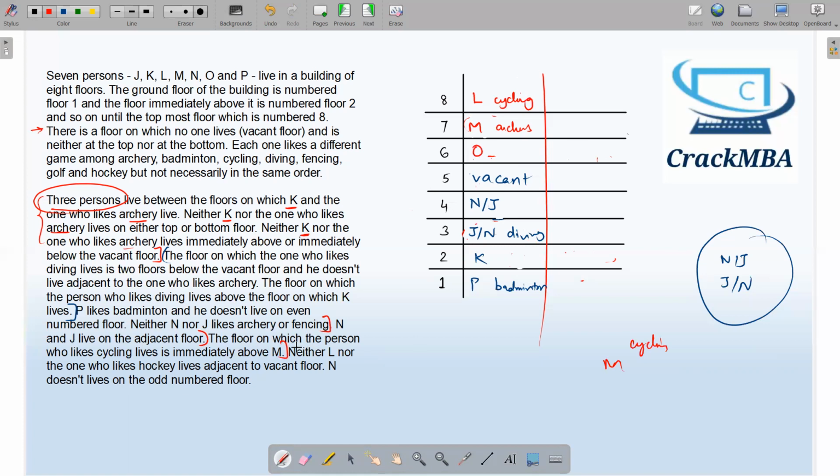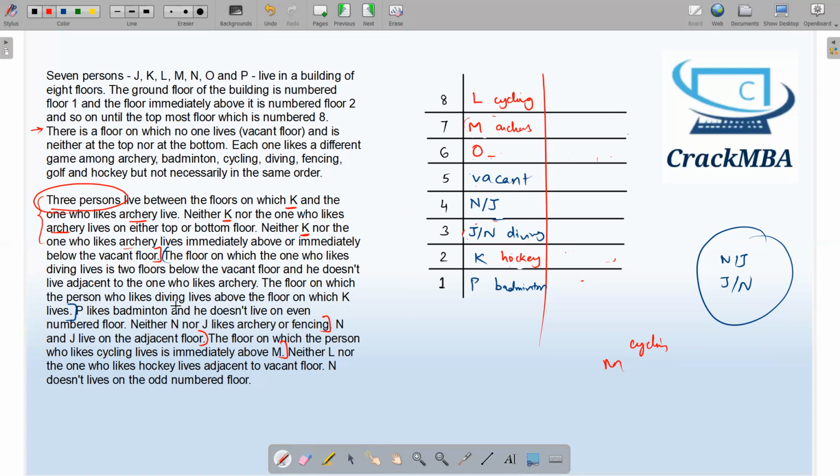And there's one more thing. The one who likes hockey does not live adjacent to the vacant floor. So the hockey guy will not come over here, adjacent to the vacant floor. Similarly, it will not come over here. So the only possibility is the 2nd floor. The hockey guy will come over here.